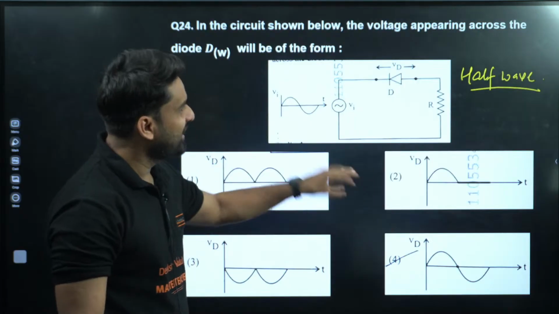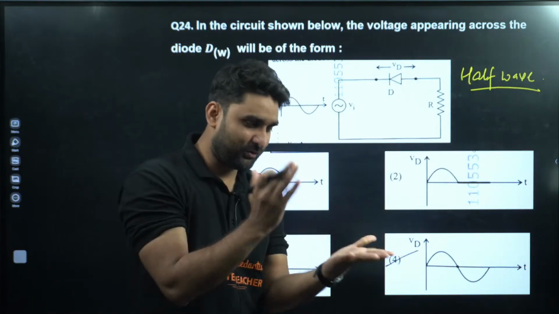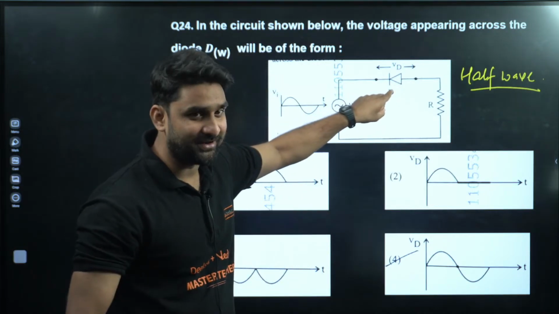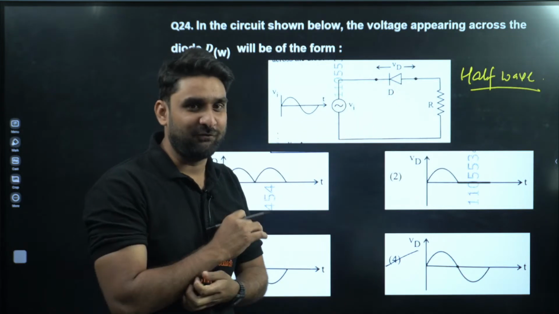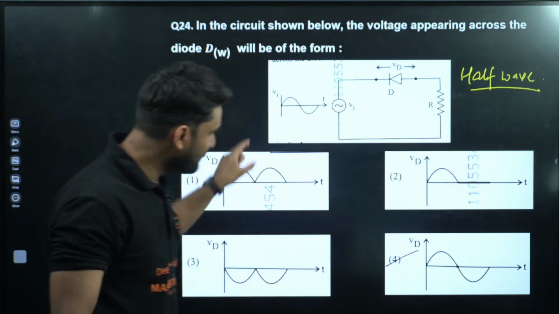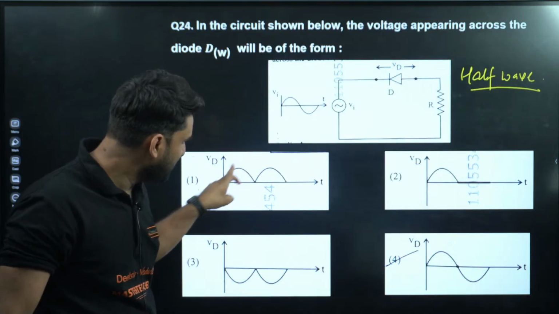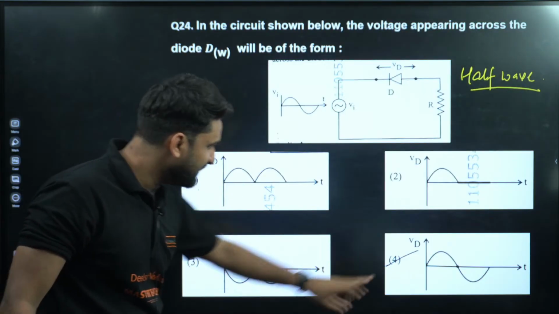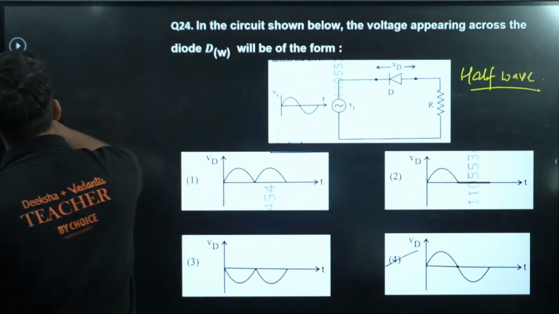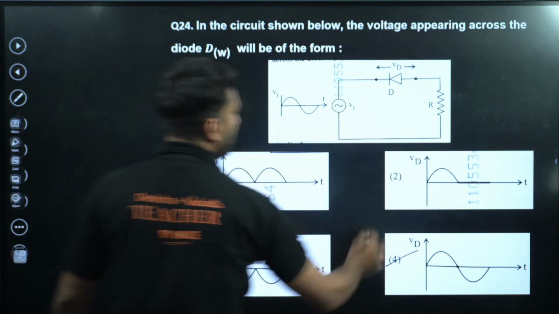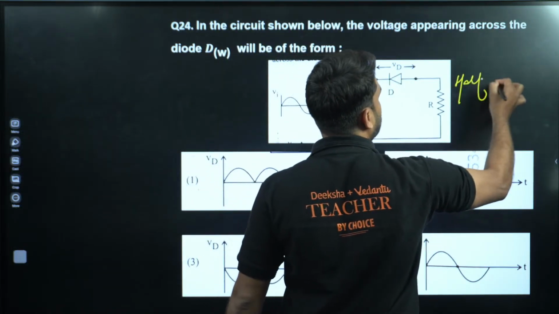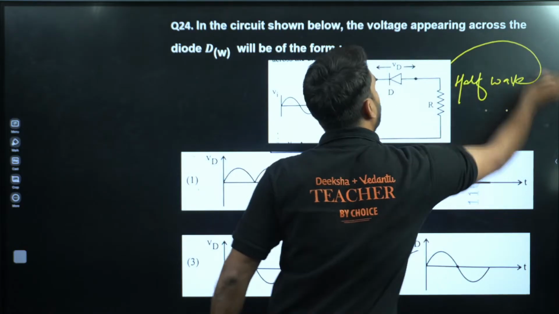If we attempt this question logically, if your concept is clear, you can write the correct answer logically, because this single diode is there. In the positive half cycle, the current will flow, and in the negative half cycle, reverse biasing is there, so no current will flow. It means these options are representing full wave, and this is only a single wave. So in the positive half cycle, current will be there, in negative no current will be there. So this will be the correct answer, using the concept of half wave. Moving to next.